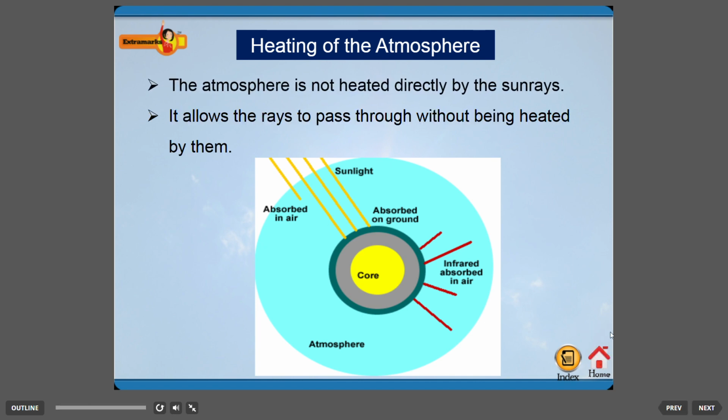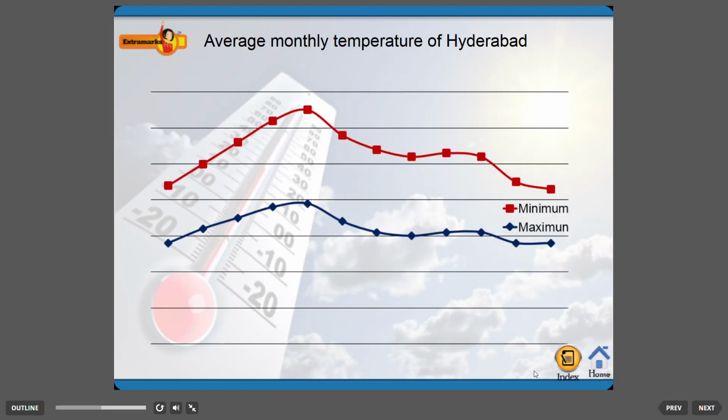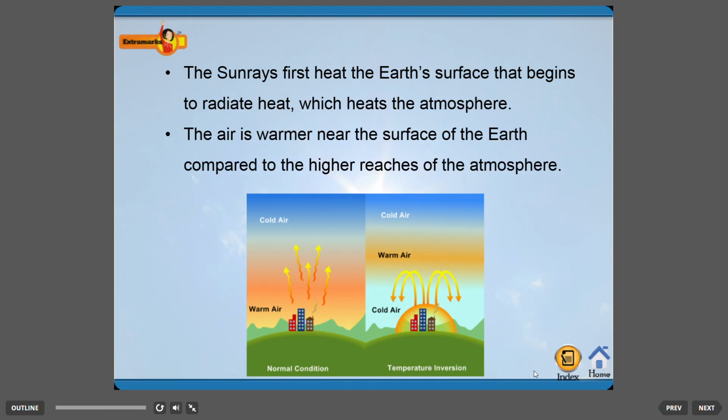Heating of the atmosphere. The atmosphere is not heated directly by the sun rays. It allows the rays to pass through without being heated by them. Look at this table that shows the average monthly temperature of Hyderabad. The sun rays first heat the Earth's surface, which begins to radiate heat, which heats the atmosphere. The air is warmer near the surface of the Earth compared to the higher reaches of the atmosphere.